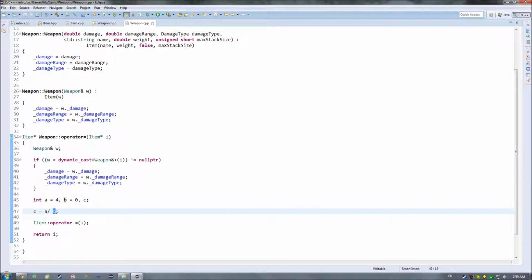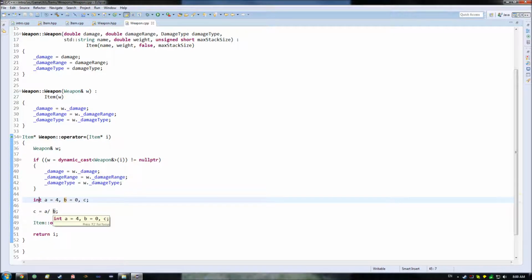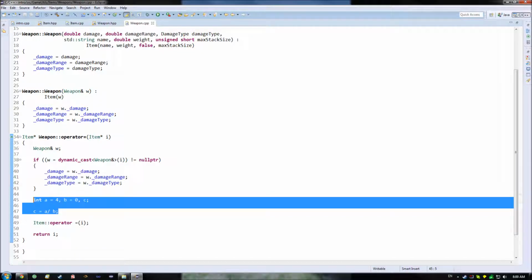But the thing is that in an integer, in its binary representation, there's no way that I could store that error in there. Because every single value, from its minimum value to its maximum value, could be a valid result from a division. So there's no way for me to get something back in C that tells me that, hey, you messed up and divided by 0. So what ends up happening is that an exception ends up being thrown. And in this case here, it's a divide by 0 exception. In general, what will happen is that in case you do not handle it, your program will crash.